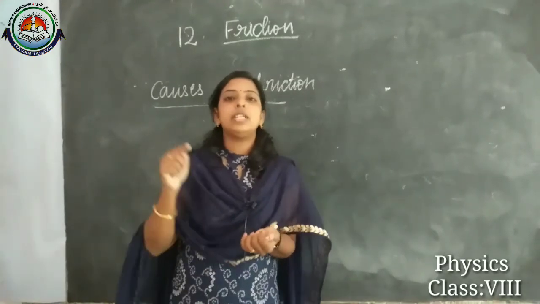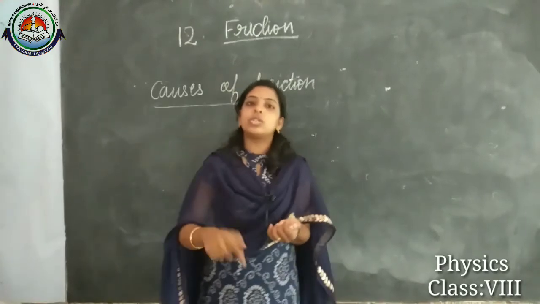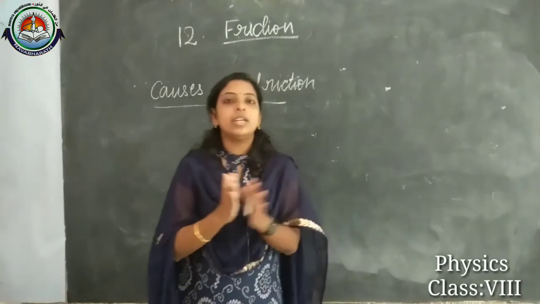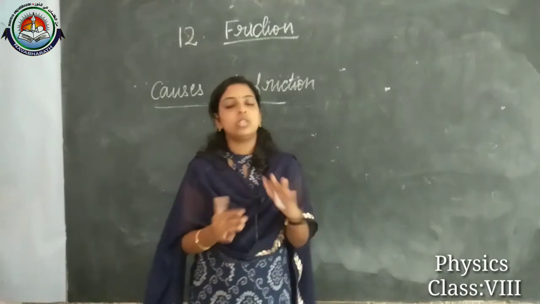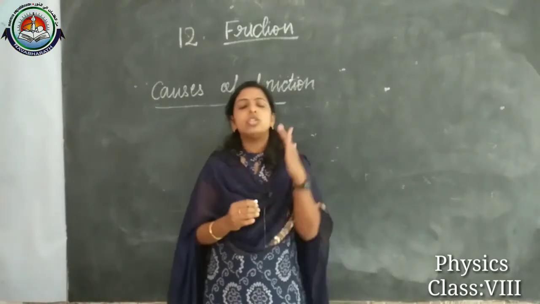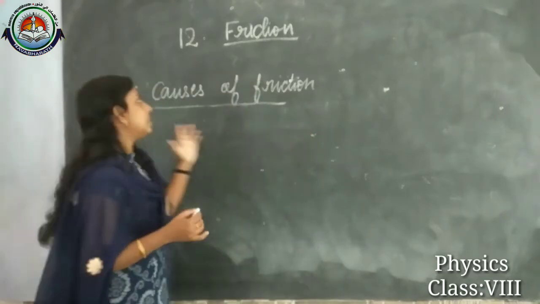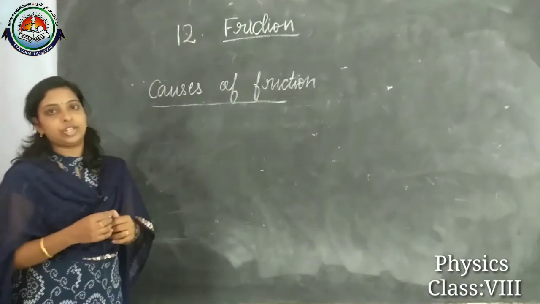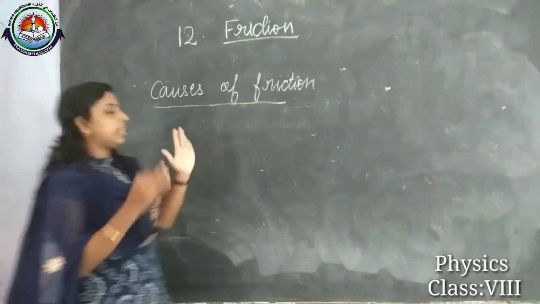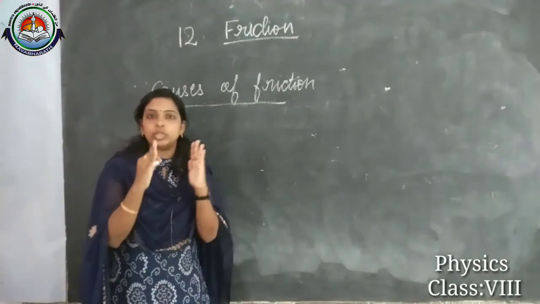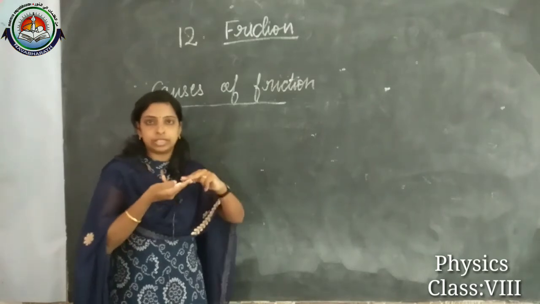If it is rough, we can easily feel it. But even if the solid surface is smooth, there will still be some interlocking when we slide one object over the other. So why does it happen like that? We can consider the causes of friction. The main thing is that when we take the microscopic view of solid objects, we consider two solid objects one over the other.